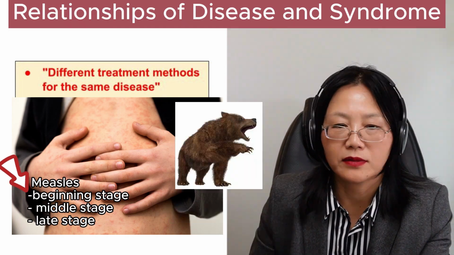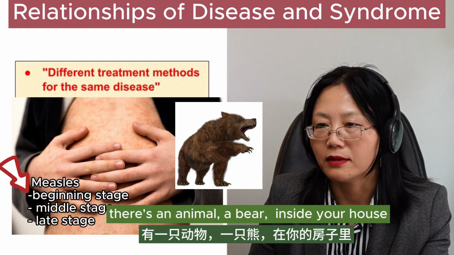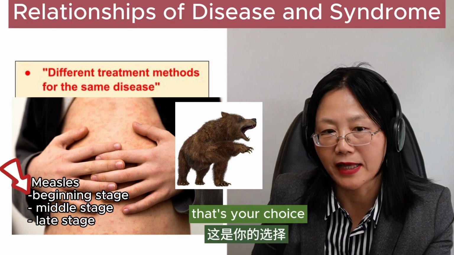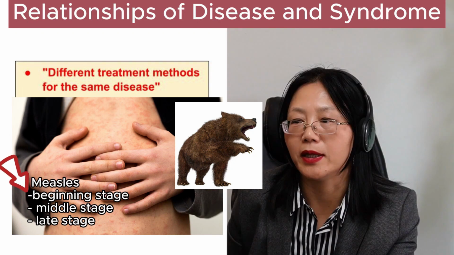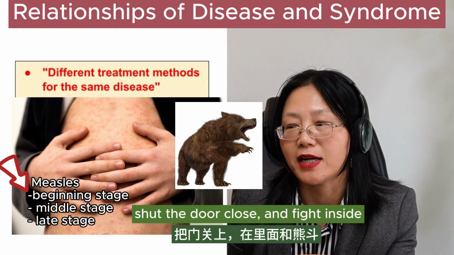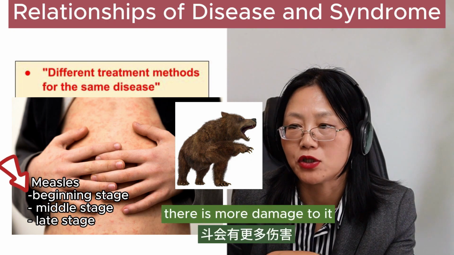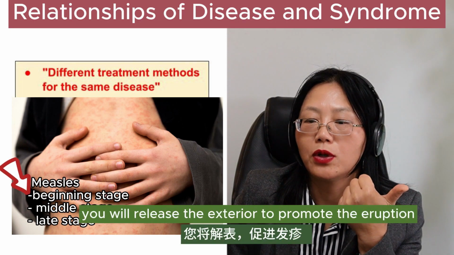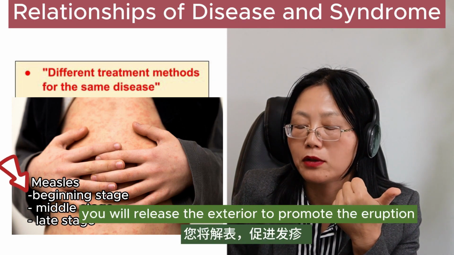You let it go. There's an animal, a bear inside your house. You want to let it go. You let it go, that's your choice. You don't want to shut the door closed and then fight inside. That's more damage to it. So at the beginning stage, you will release the exterior to promote the eruption.